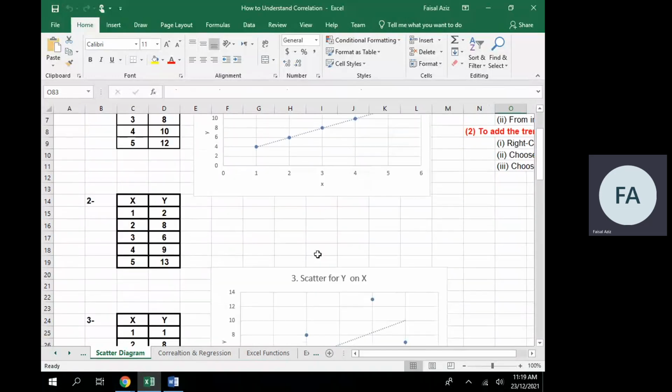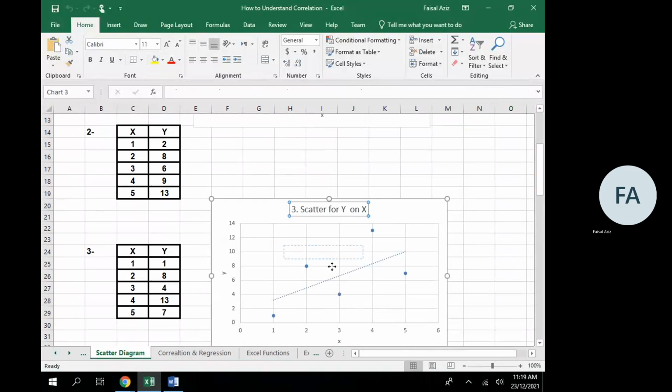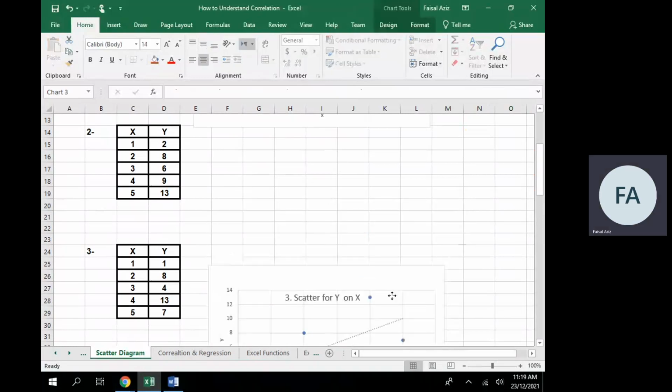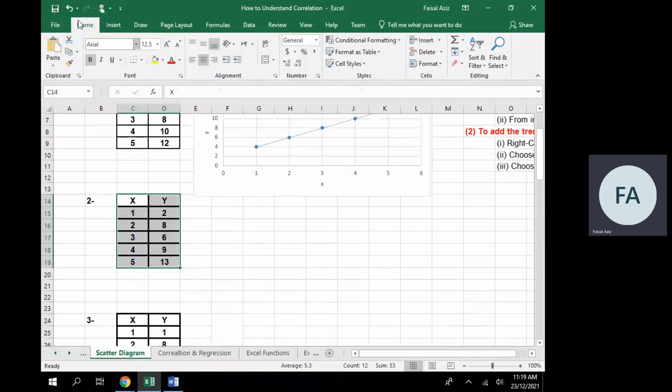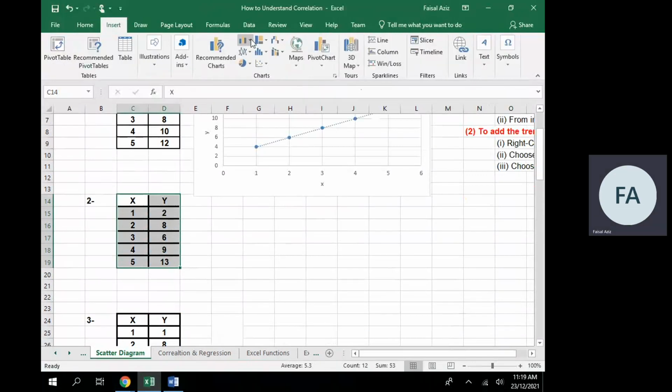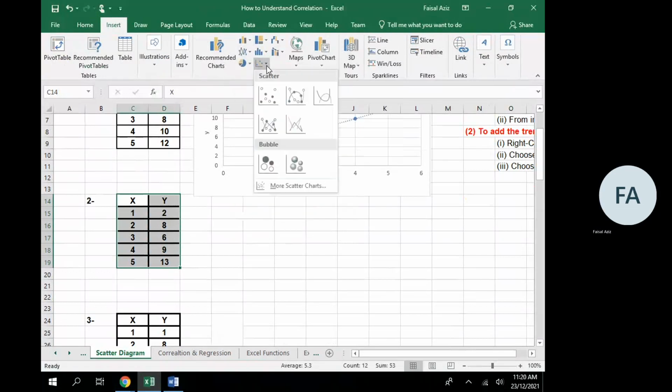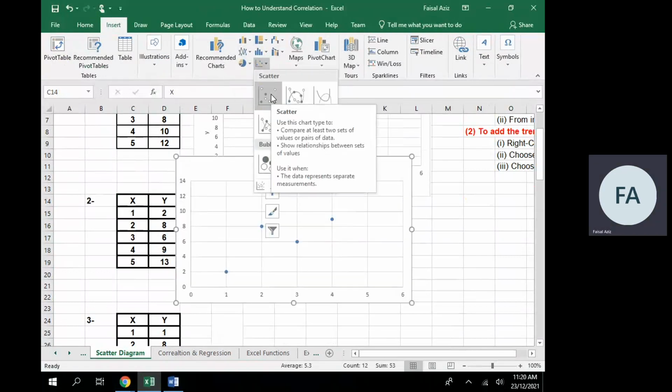For example, this graph number 2. I will select this graph, and from the insert menu I will select this graph, which is the scatter plot.